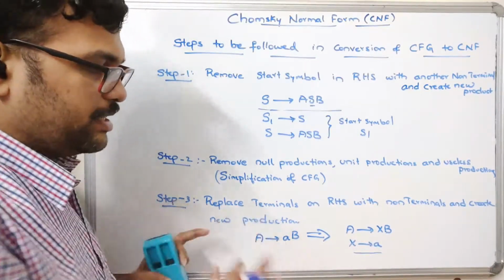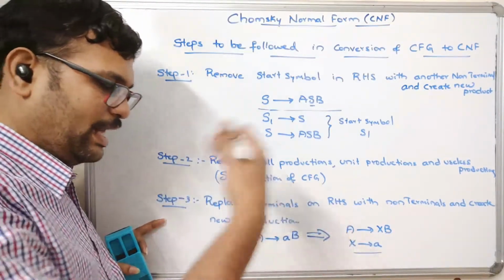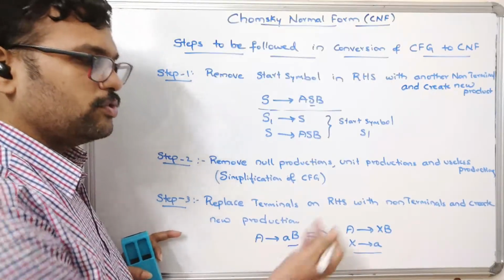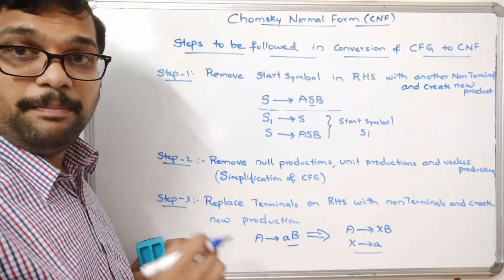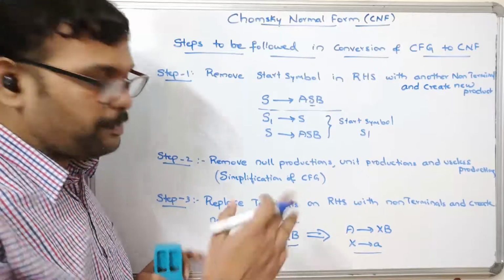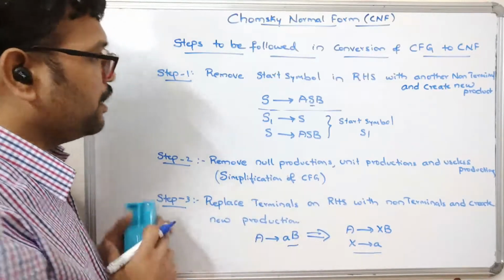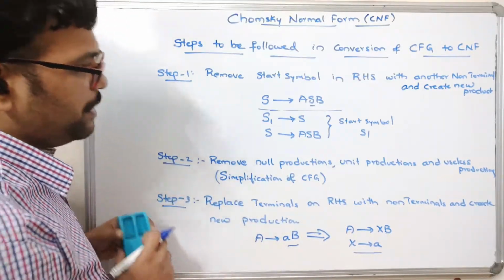So if the production is like this, that is the third step. If you find any productions in this format, just replace the terminals with non-terminals by creating a new production. Next, the last step, there is a fourth step.